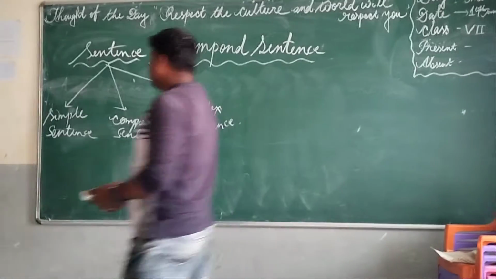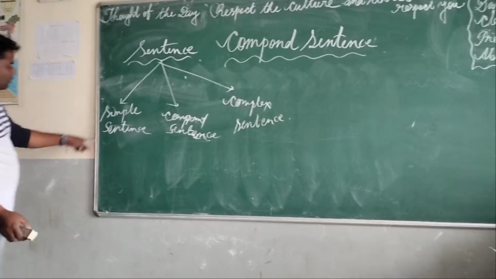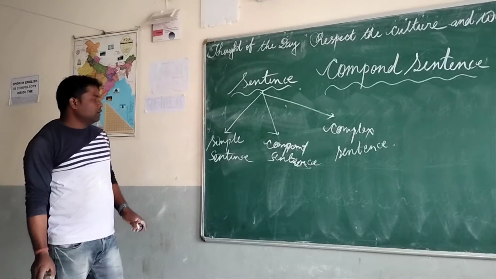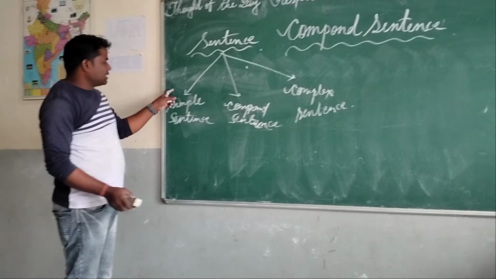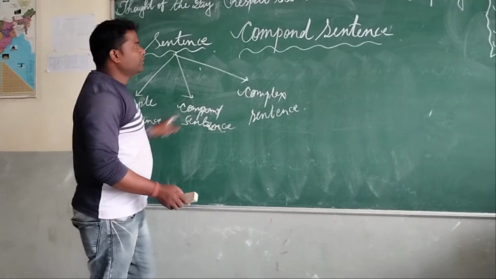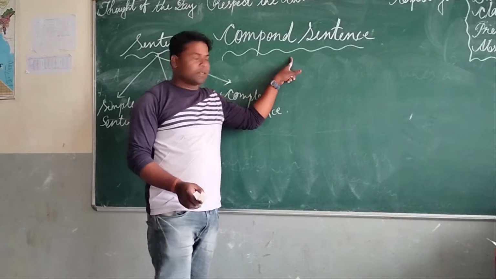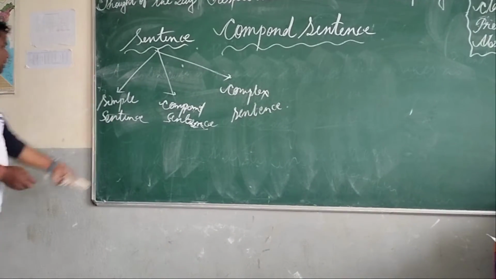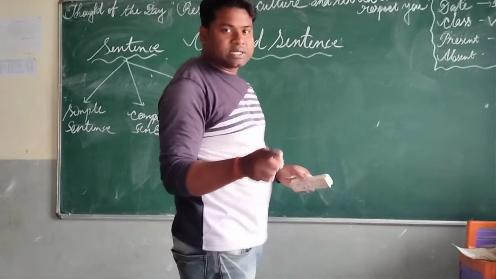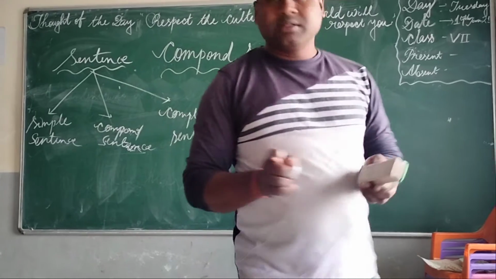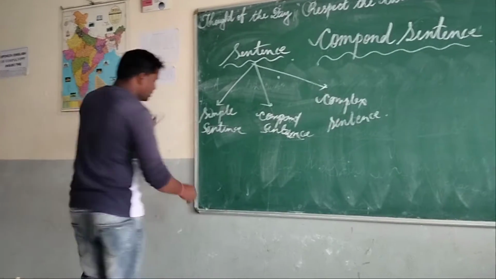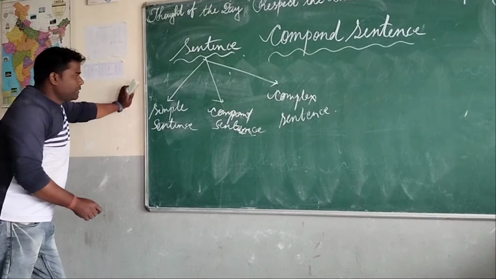And also I have explained the simple sentence in previous classes. So today also I am discussing once again for 1 or 2 minutes the simple sentence, after then we will go through the compound sentence. A simple sentence is one in which we see only one clause, that is the main clause, the independent clause. So there is one clause, the main clause, and the main clause does not depend upon any other clauses.